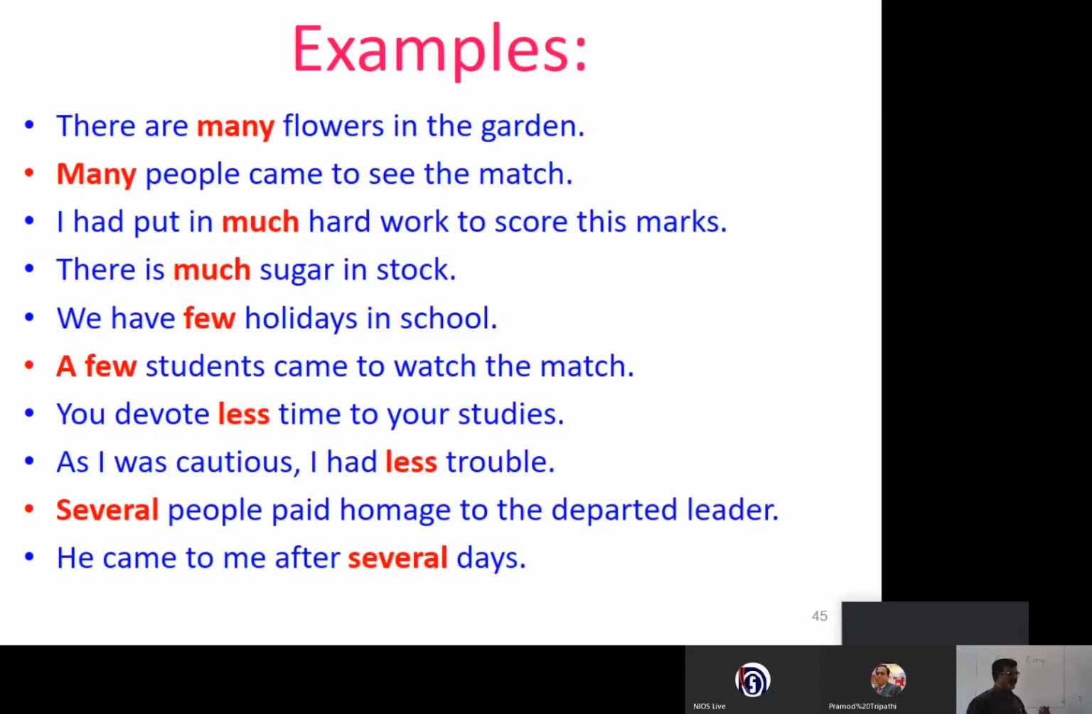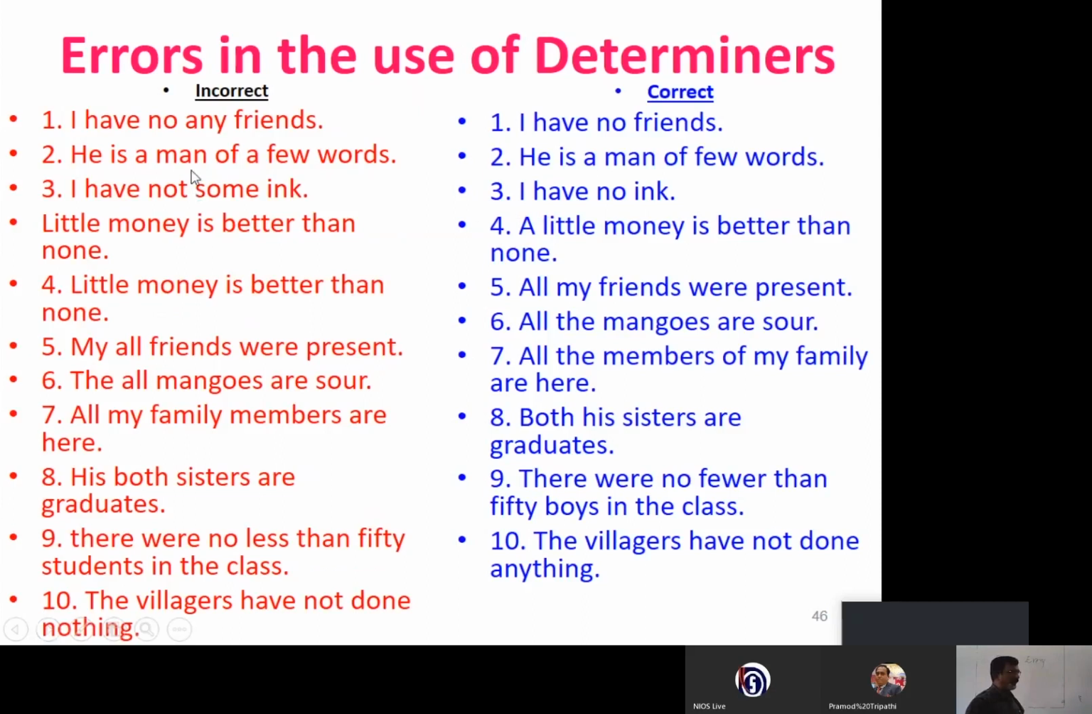Now see, this is a list where you use countable and uncountable, and any and many. I have no any friend. This is a wrong usage. I have no friend, that's enough. I have no any, because any is always used for a negative reason. So I have no friends is the correct form.